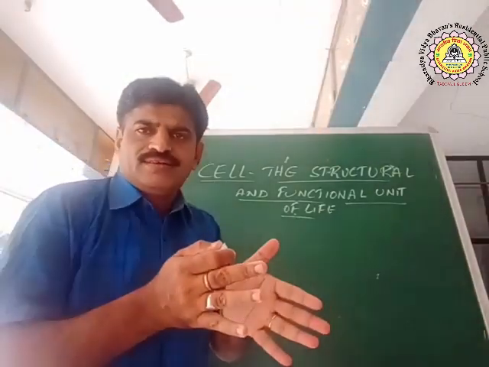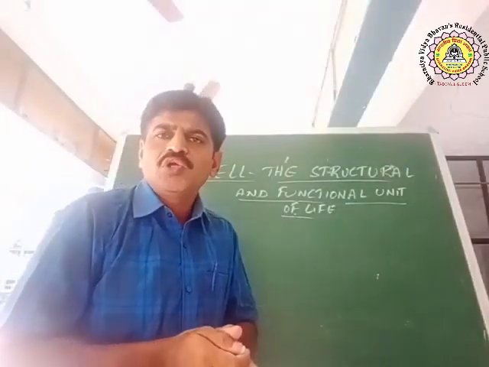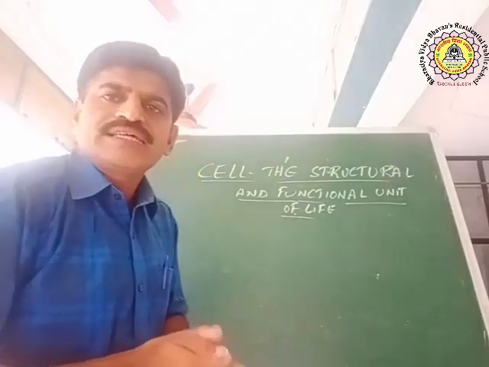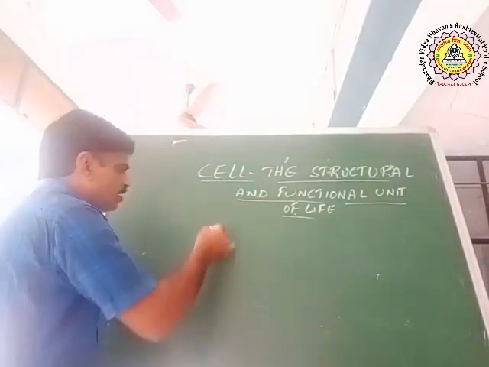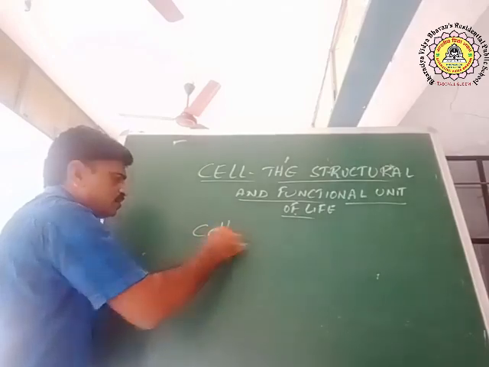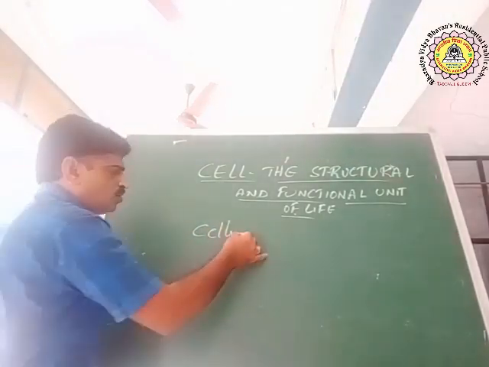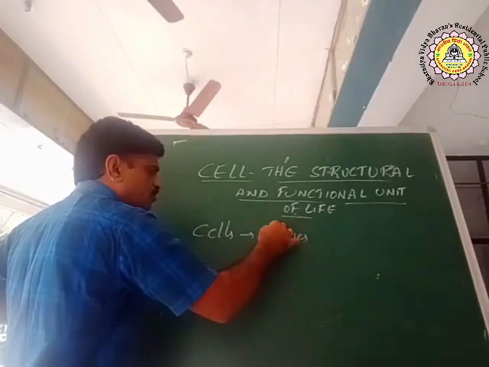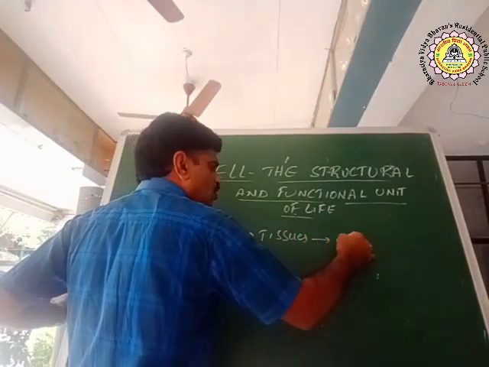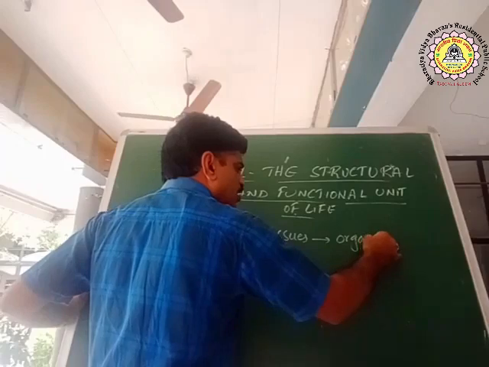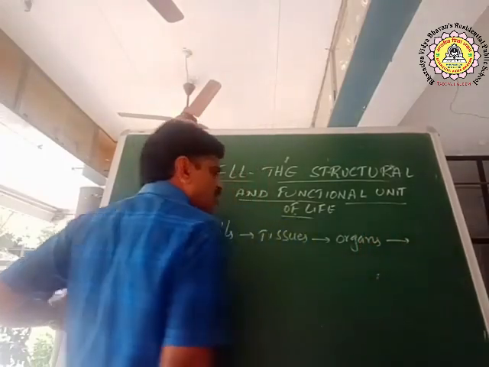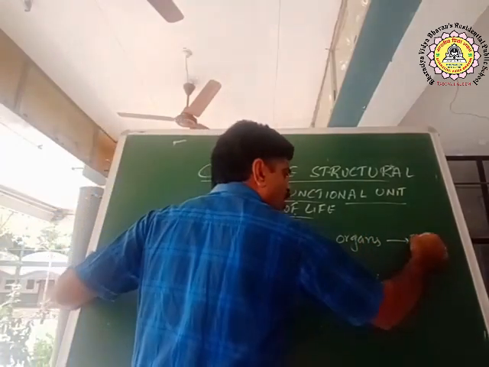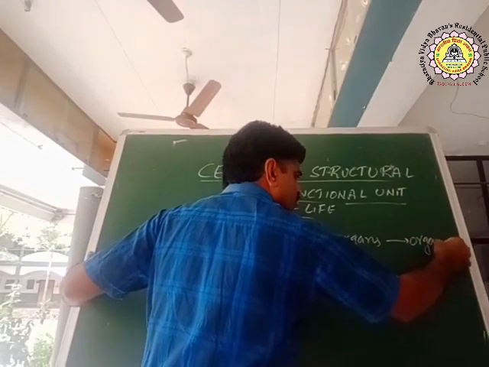Earlier, in class 8th, you learnt that cells come together to form tissues. Tissues come together to form organs. Organs come together to form organ systems.